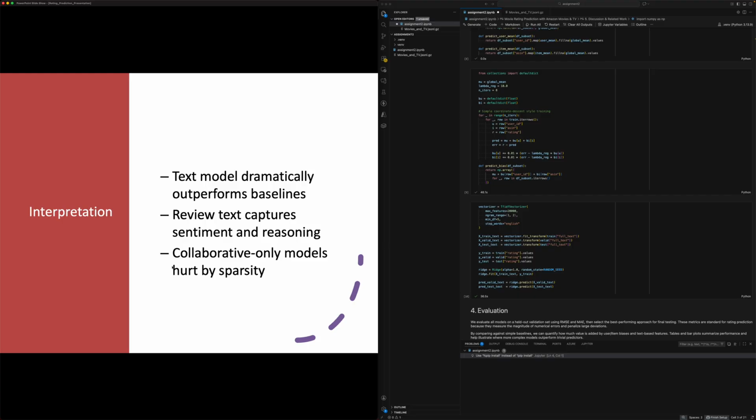These results line up with the findings from previous recommender research. Review texts contain rich sentiment signals, and users often justify their ratings directly in the text. So linear models such as TF-IDF directly benefit from this information. Models based only on user IDs cannot leverage this context, especially in a sparse dataset.